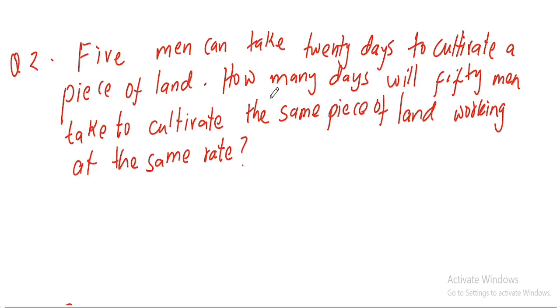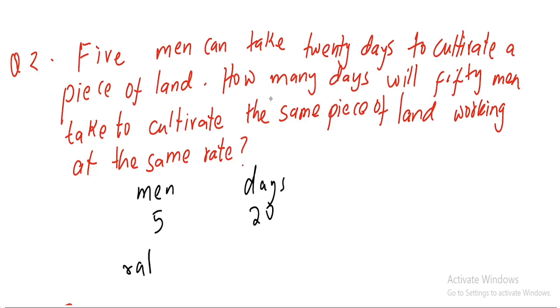So again, we have men and we have the number of days. So let's find the rate first, and then we'll find how many days 50 men will take.